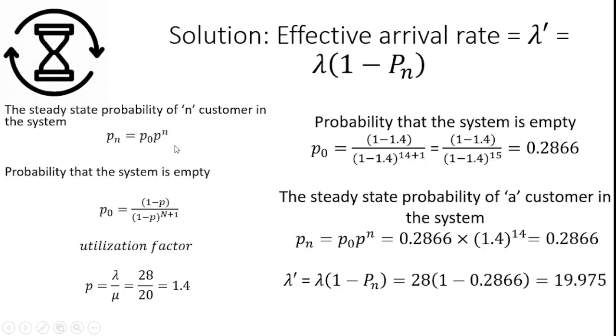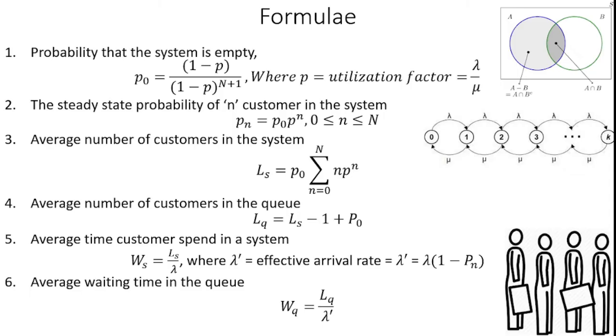What about the other terms, which is P0? Let's see how we identify the P0 value, that is the probability that the system is empty, so we can utilize the formula P0 is equal to 1 minus rho divided by 1 minus rho power n plus 1.